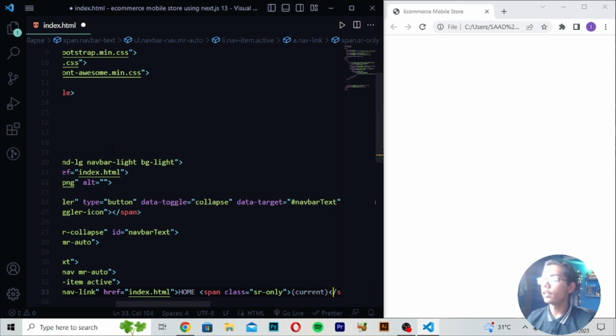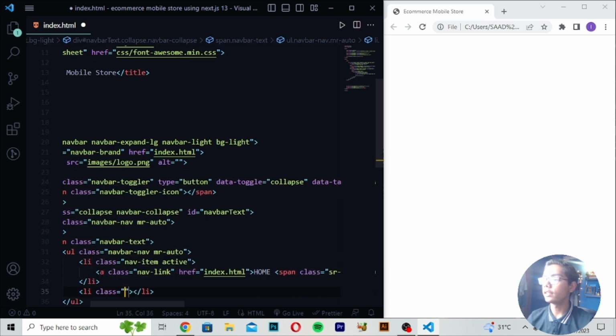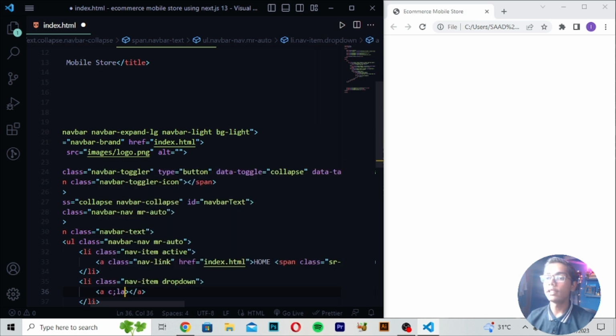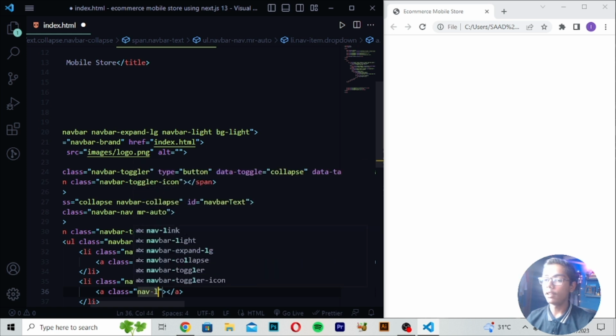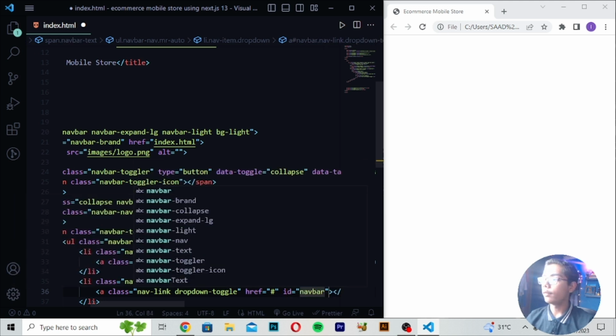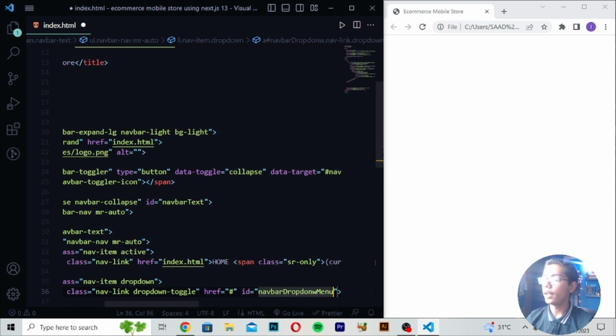Then when you have written this, you have to write li tag class, write nav-item, and then I will be writing nav-item dropdown, and you have to write an a tag, and then you have to write class, and in class I will be writing nav-link, and after writing this nav-link I will be writing dropdown-toggle, then write href, and then hashtag. Here you have to write id, right, navbar, then you have to write dropdownMenuLink.